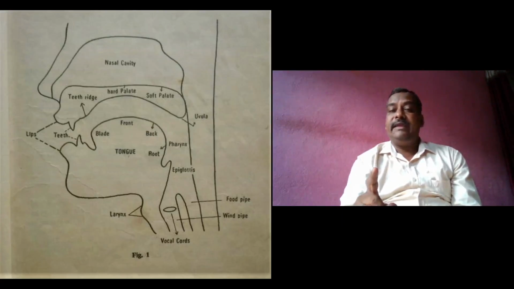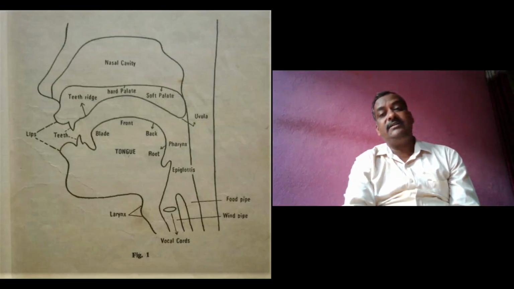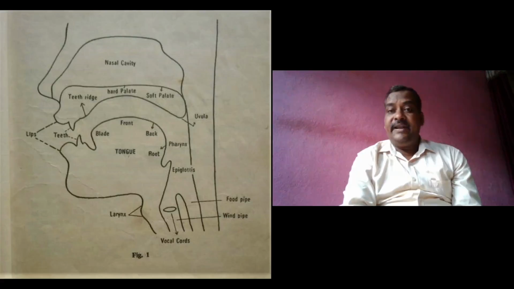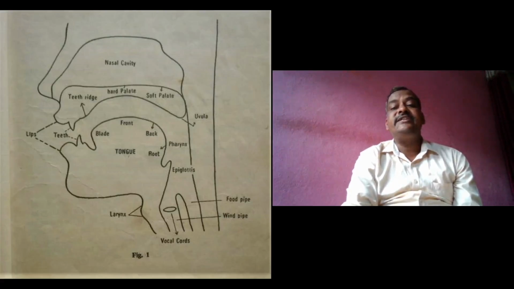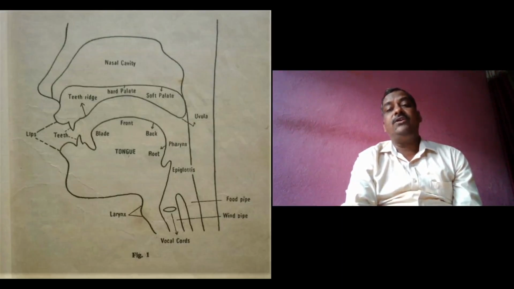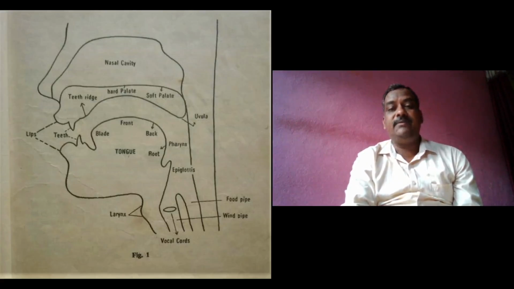The extreme edge of the tongue is called the tip of the tongue. After the tip, there is the blade of the tongue. The blade of the tongue is the part that lies opposite to the teeth ridge, or alveolar ridge, or alveolum, when all organs of speech are at rest, when we become very silent.